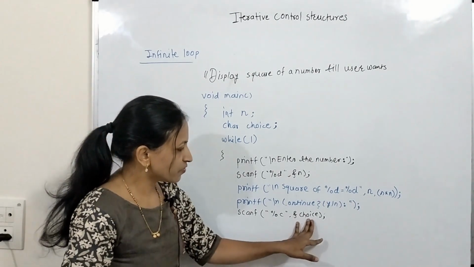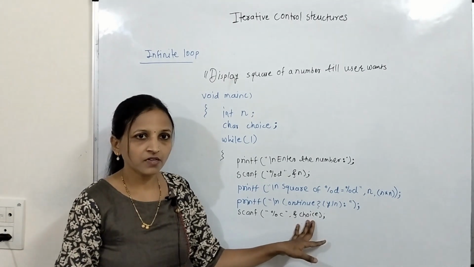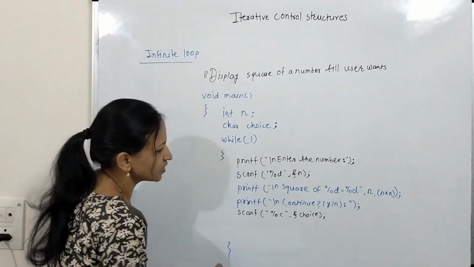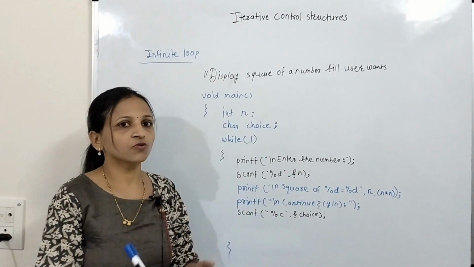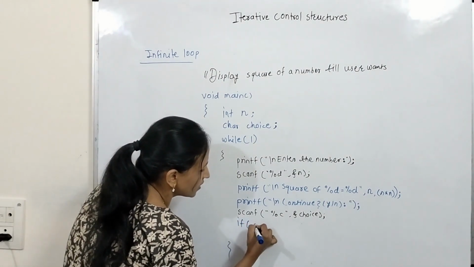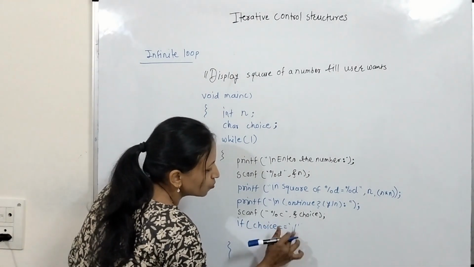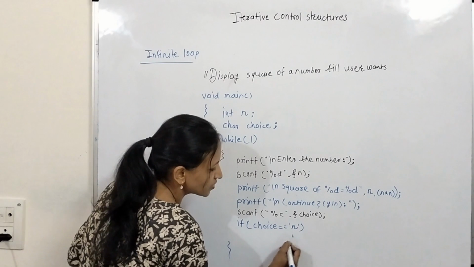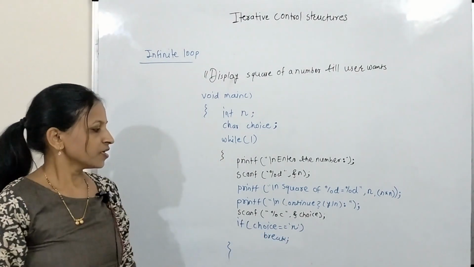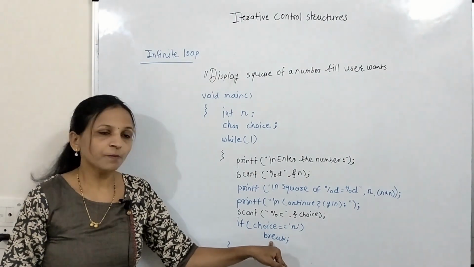In that case, suppose the choice is no, then we have to stop here. If the choice is yes, then we have to repeat this. Automatically this loop will get executed again and again. We have to forcefully write break there. In that case we can write like this: if the choice is equal to no, means I don't want to continue, suppose the user is saying like this, then break. In this way we can stop the execution of the infinite loop with the help of the break keyword.